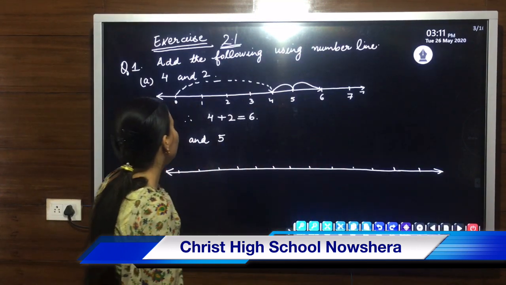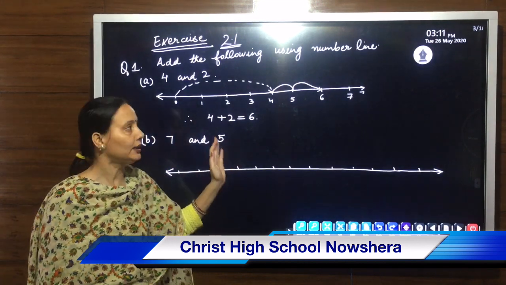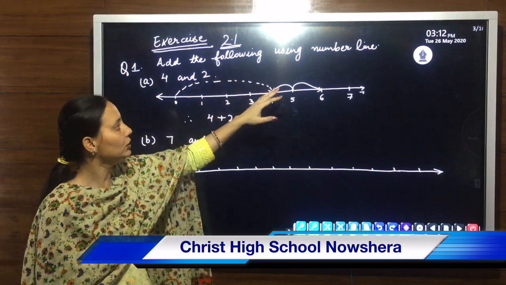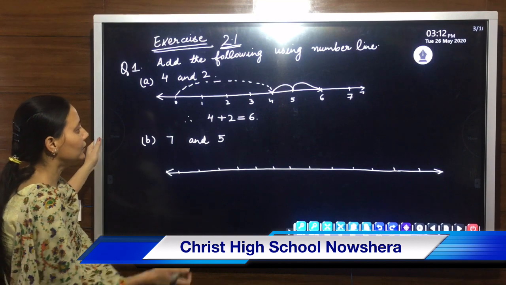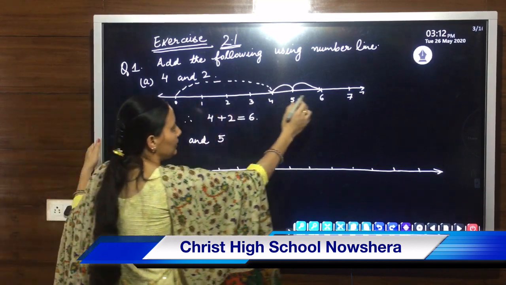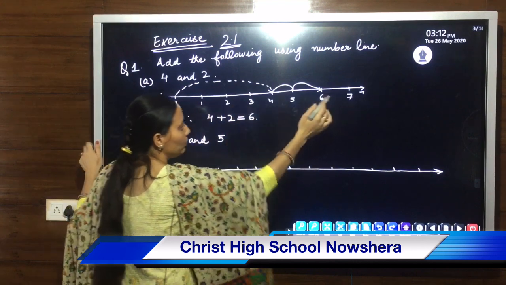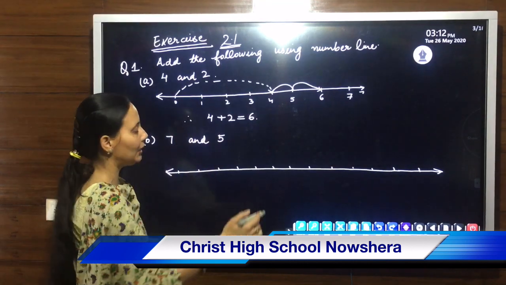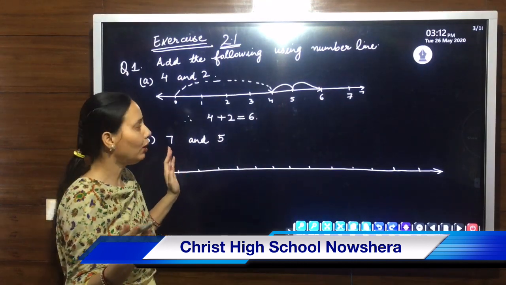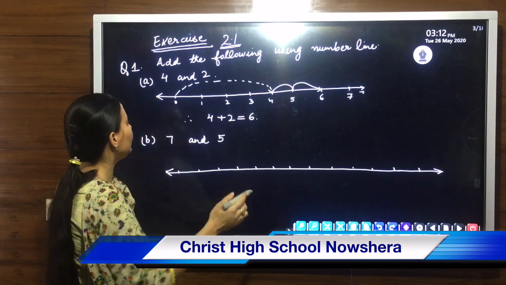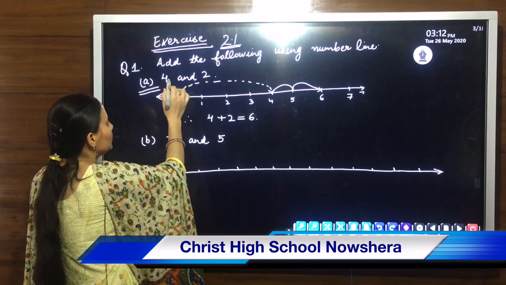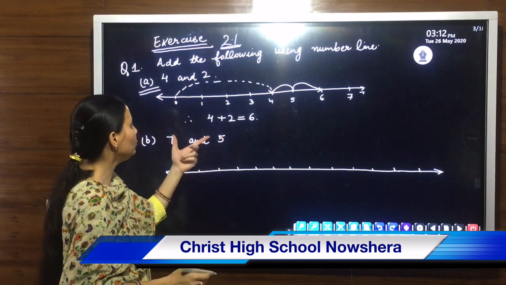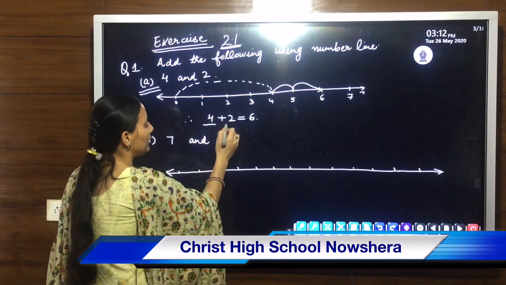So you can see here, we will start with exercise 2.1, in which your first question is: add the following using number line. A number line, as I told you, is a straight line having two arrows on both sides, which means that we can extend it on both sides, on the left side and on the right side, wherever you want to extend it. For example, question number 1 is 4 and 2. You have to add two whole numbers. One is 4 and the other is 2.